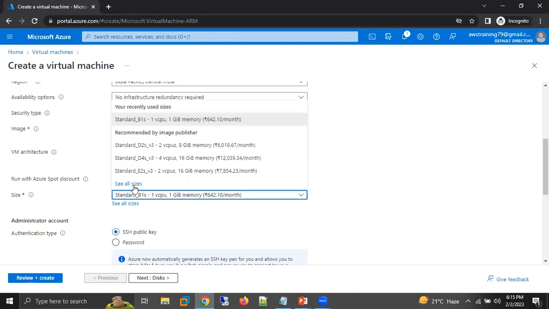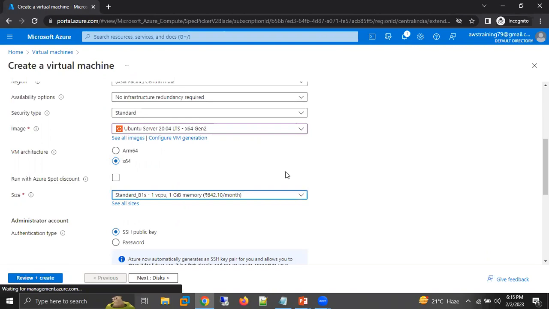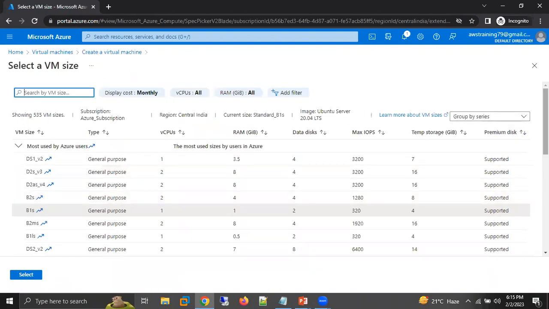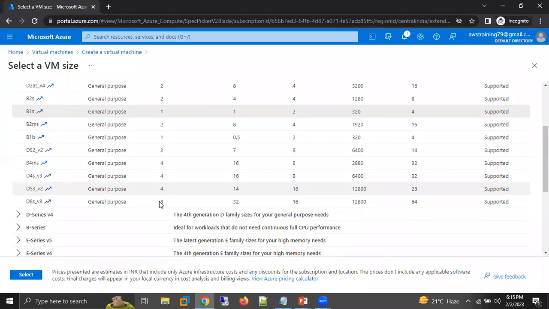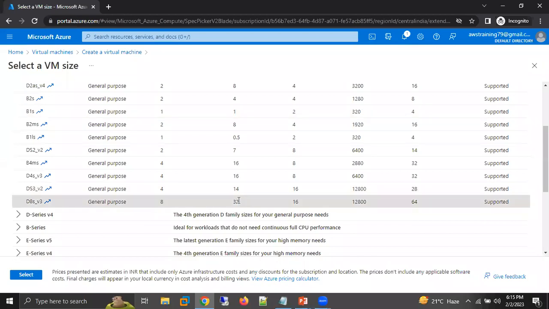But in real time, are we going to use B1S? No. In real time, we select bigger sizes. We have a lot of sizes. I have 8 CPU, 32 GB of RAM, and this is the name they are giving it. These are the naming conventions used by Azure, not given by my side. It's already given by Azure, like D8as_v3. Whatever name the client gives, we need to select that, and based on that, we will get CPU and RAM.